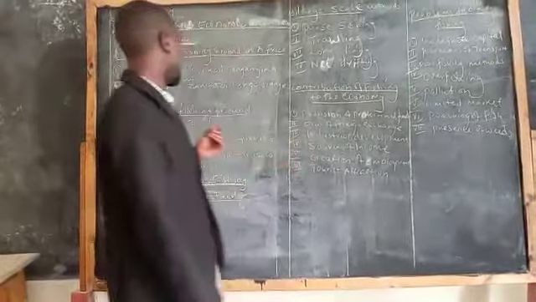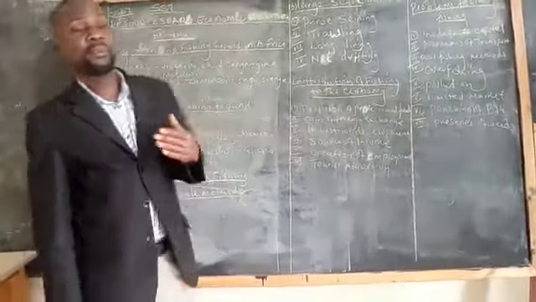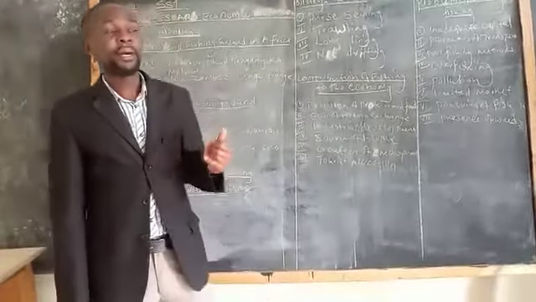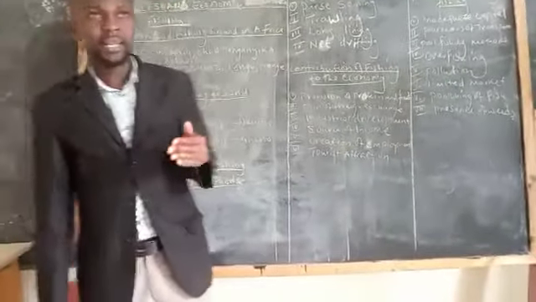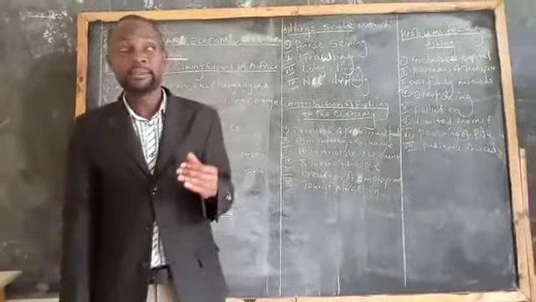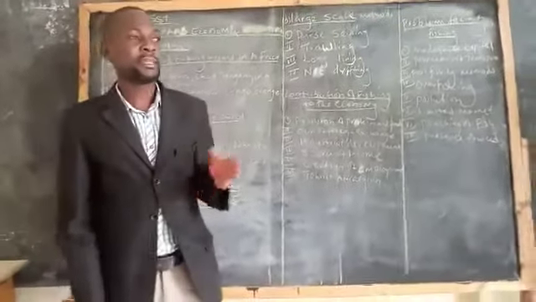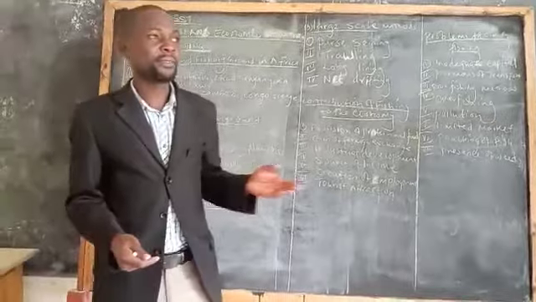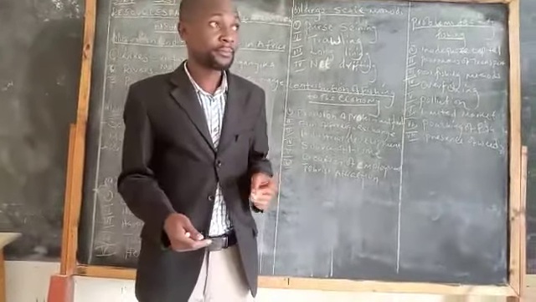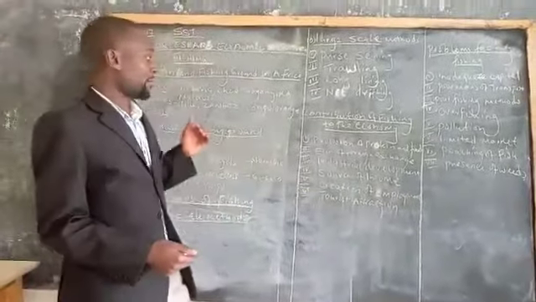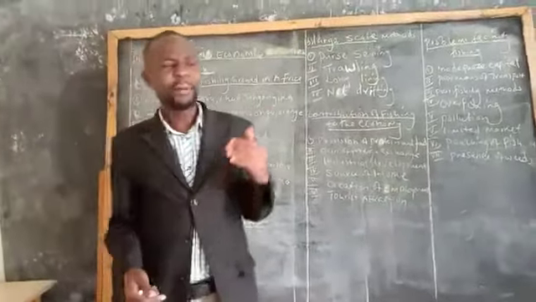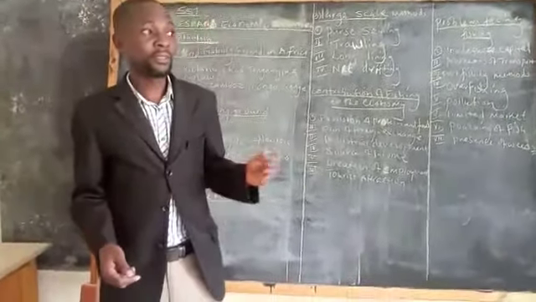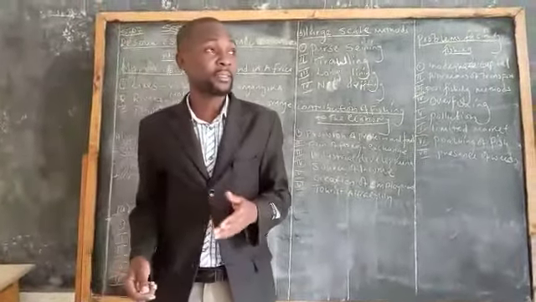Also, we learned that we have two types of fishing: inland fishing and marine fishing. Inland fishing is the fishing carried out in freshwater bodies, like rivers, lakes, or ponds. And then marine fishing is the fishing carried out in salty water bodies, that is ocean and sea.